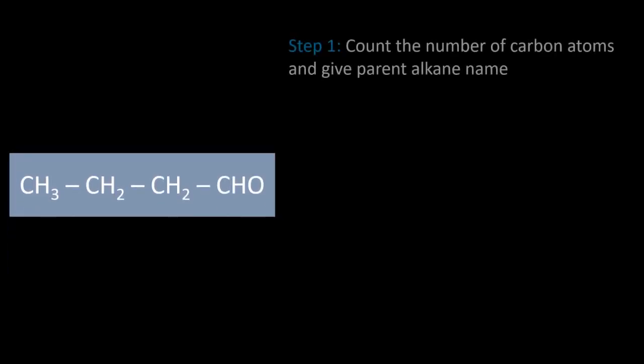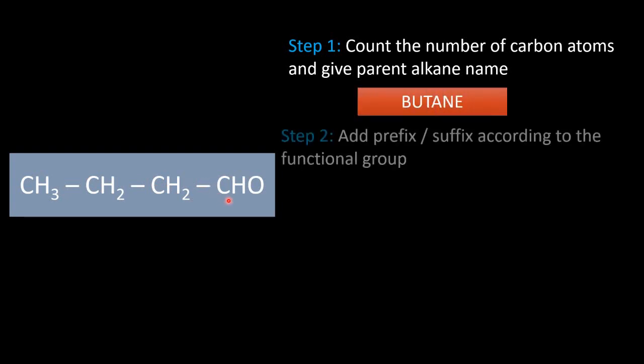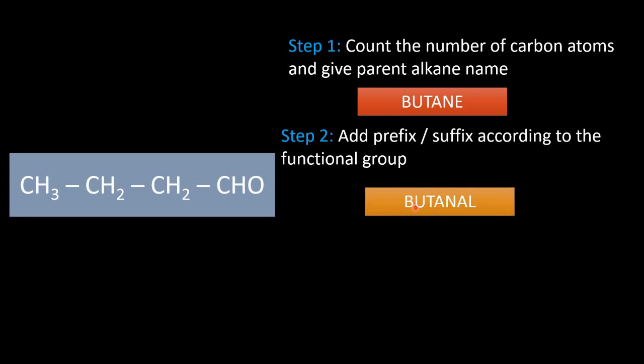The next example here is with the aldehyde. Let us see our numbering process. 1, 2, 3, 4 carbon compound. So the parent name is butane. According to aldehyde, the name should end with AL. So butane becomes butanal in our second step.